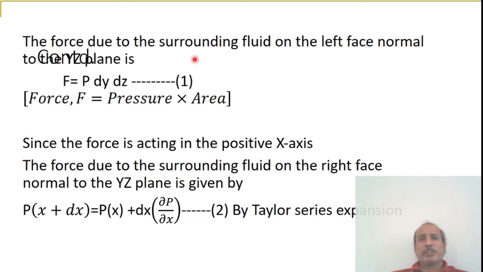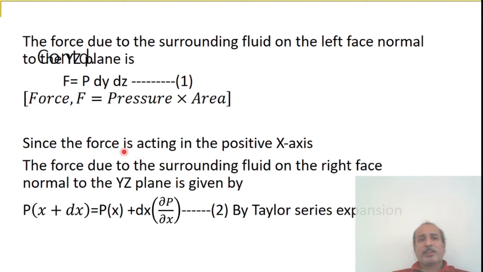The force due to the surrounding fluid on the left face normal to the yz plane is F equals P dy dz. Call it equation 1. This comes from the relation between force, pressure and area: force equals pressure into area, or pressure equals force divided by area.